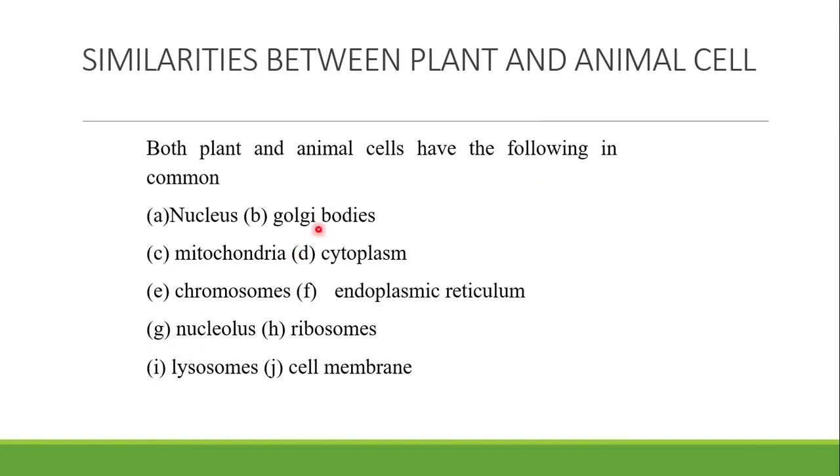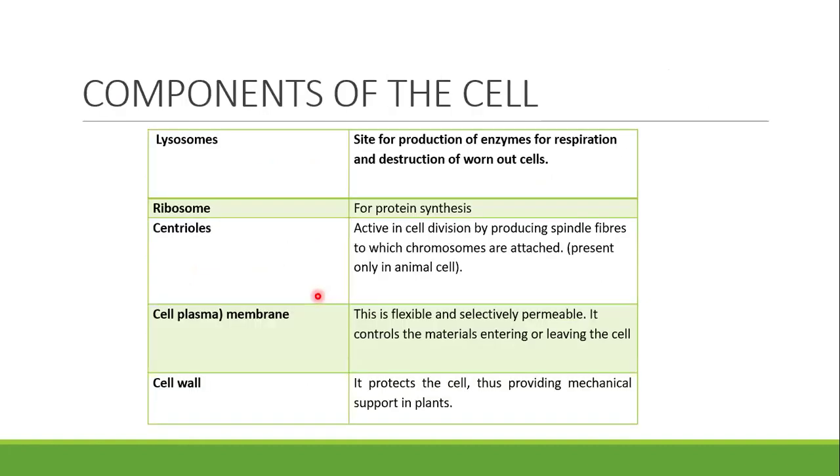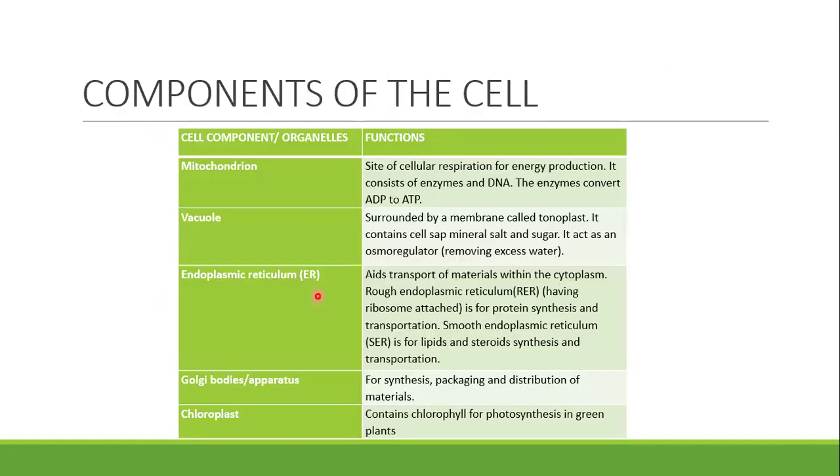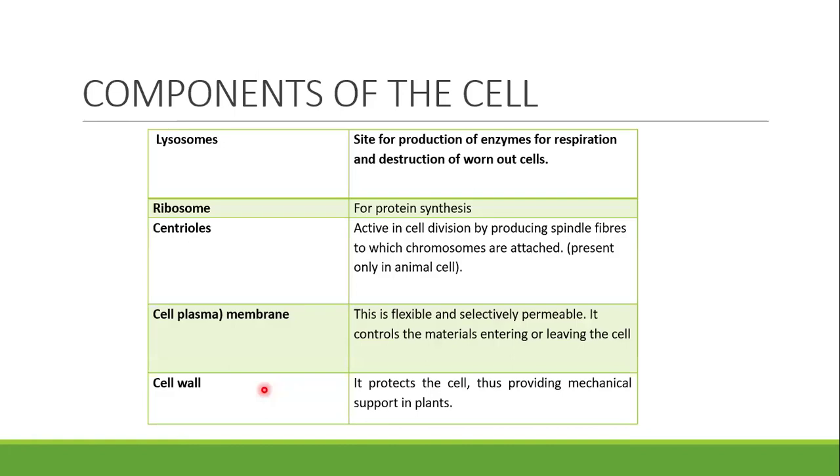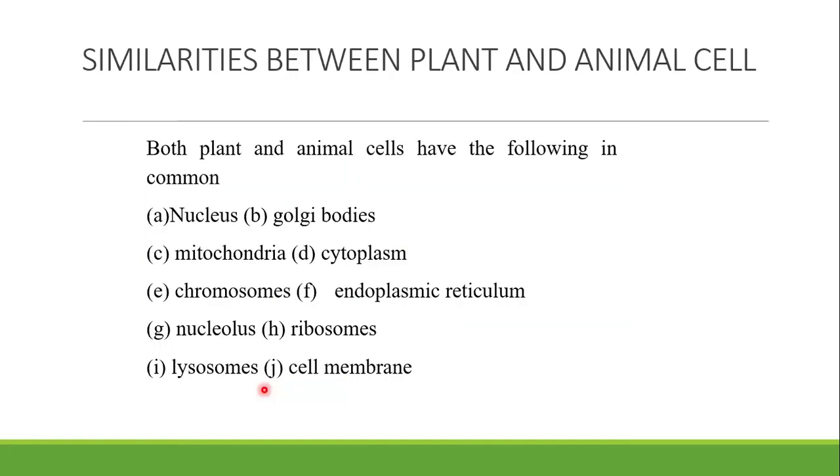These are the 10 basic components that are present in both plants and animal cells. So these components are present in both plants and animals. And don't forget, here are the functions of some of the parts that I mentioned: mitochondria, Golgi, endoplasmic reticulum, ribosome, lysosome, cell membrane, and so on. You can find out the function of the others, like the chromosome and the nucleus, during your personal study.